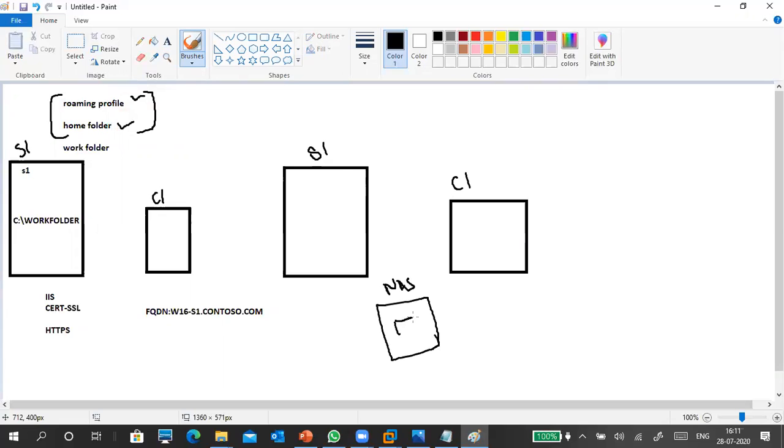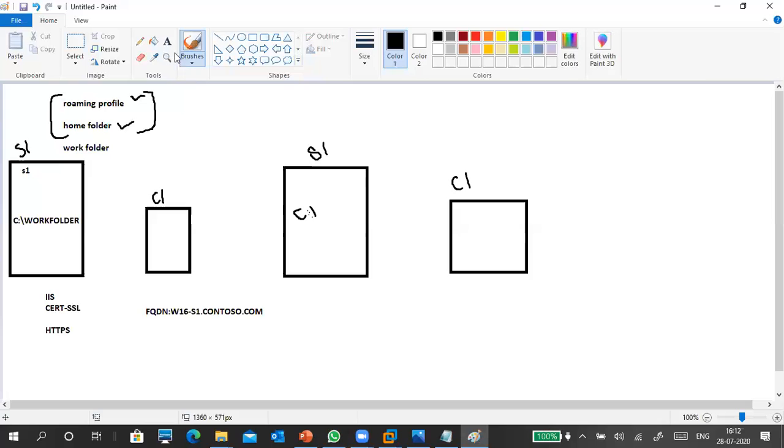Here we take any folder sharing and give it to clients or servers, or any other services. For centralized storage, we use NAS only. But we don't have a NAS, that's why I'm using a server, and that too the C drive. If I use D drive or E drive, the space will come with that drive only, so no problem. But I didn't create it. I should have created it, but I didn't.